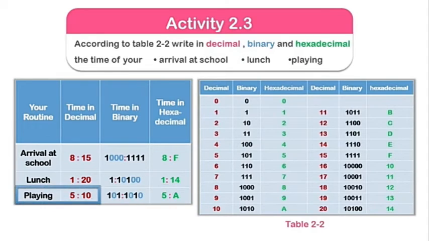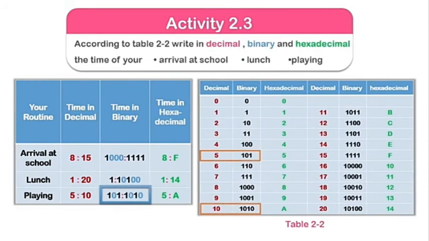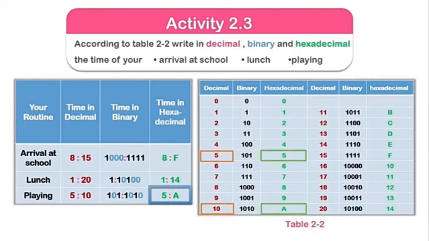And the next is playing time, this is 5:10. Then you will check 5 from binary and similarly 10 from binary. After this you will check them from hexadecimal. With the table there, I hope that you will check and convert all these numbers.